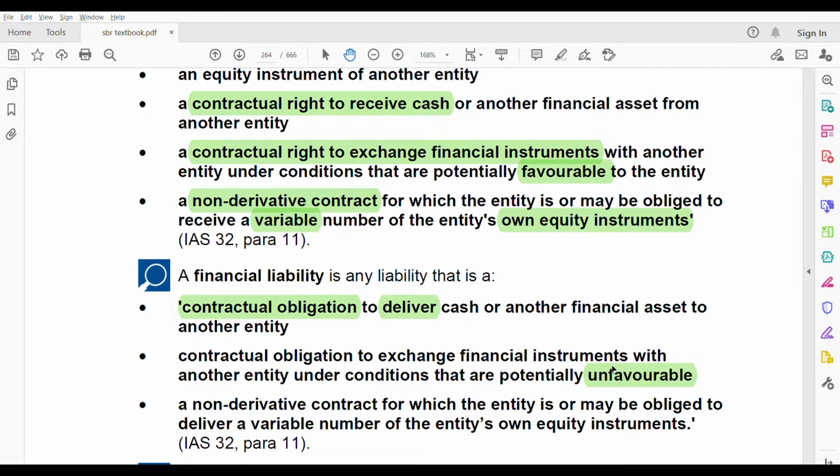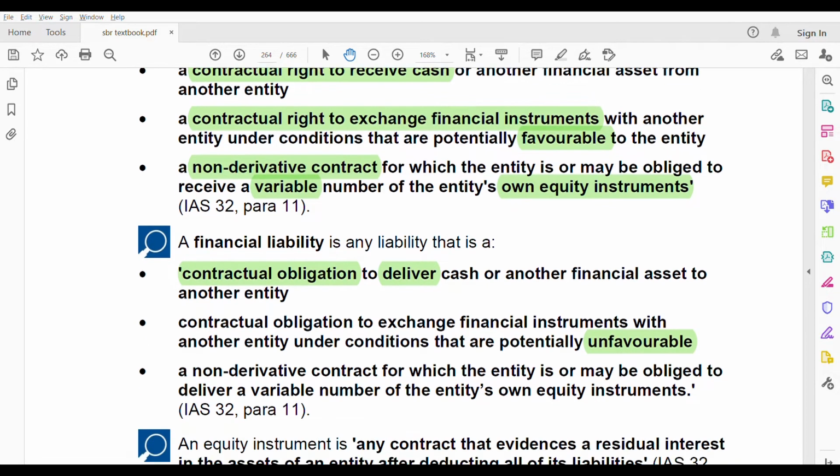The sentences are the same as they are, only the wording changed. Here also, like the last point, it's a non-derivative contract for which the entity is or may be obliged to deliver. Still it's a non-derivative contract, like for financial asset, that will not change.